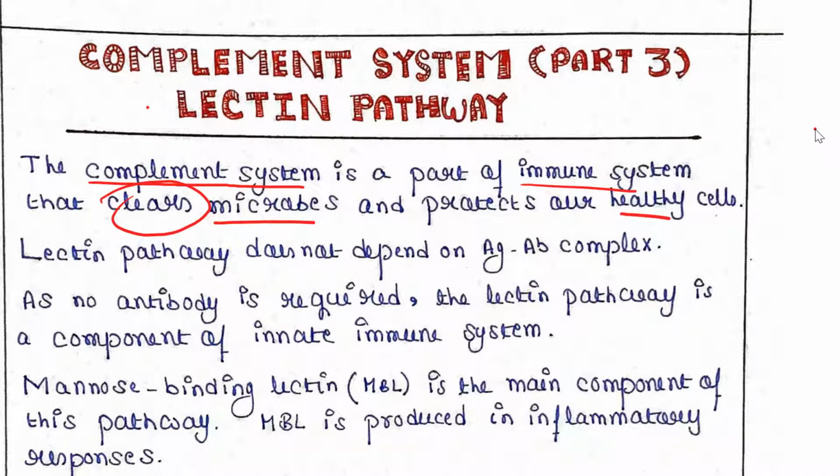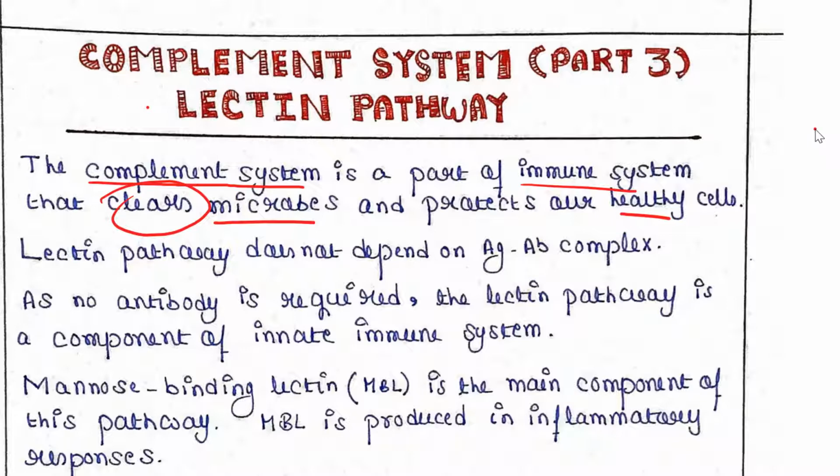So this is the complement system, and it consists of 3 pathways. First one is the classical pathway, second one is the alternative pathway, and third one is the lectin pathway. We are done with our first 2 pathways. The third one is the lectin pathway.